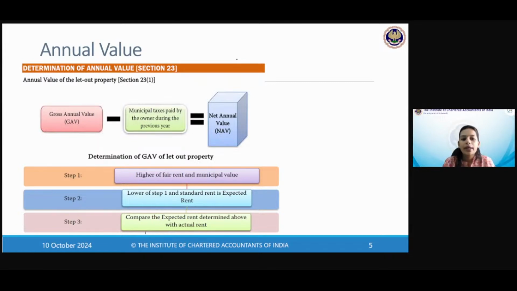Number one, you calculate the higher of fair rent and municipal value. I'll throw some terms at you, and just remember how they get used: fair rent, municipal value, standard rent, expected rent, actual rent. Now let's do them one by one. Fair rent is, in common words, the rent which any other property in a similar area would deserve.